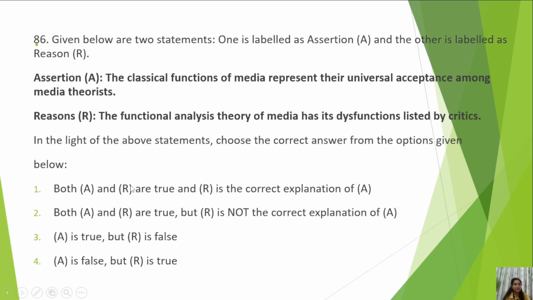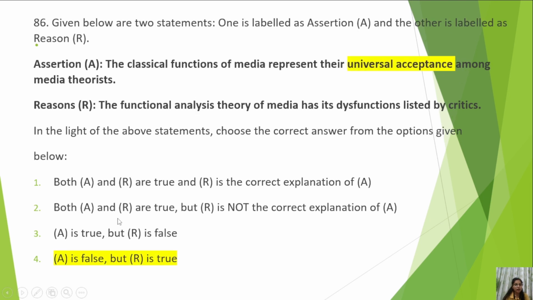Next is assertion and reason. We have to tell which is true or false. The classical functions of media represent their universal acceptance among media theorists. The functional analysis theory of media has its dysfunctions listed by its critics. Of course, the critics list its dysfunctions, but the classical functions of media do not represent universal acceptance among media theorists. So A is false, because of universal acceptance.